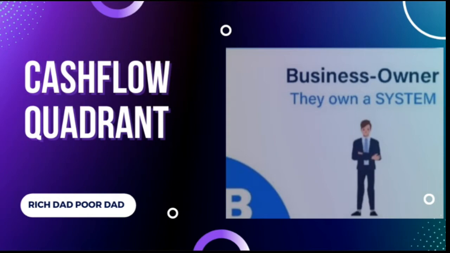Business owners, unlike those in the S quadrant, do not own a job. They have a system or a product that generates income even when they are not actively working. Because they realize they won't be able to succeed on their own, business owners seek out people who specialize in the abilities the company requires, as well as those who are more talented and skilled than they are. They try to delegate as much as possible rather than doing everything themselves.